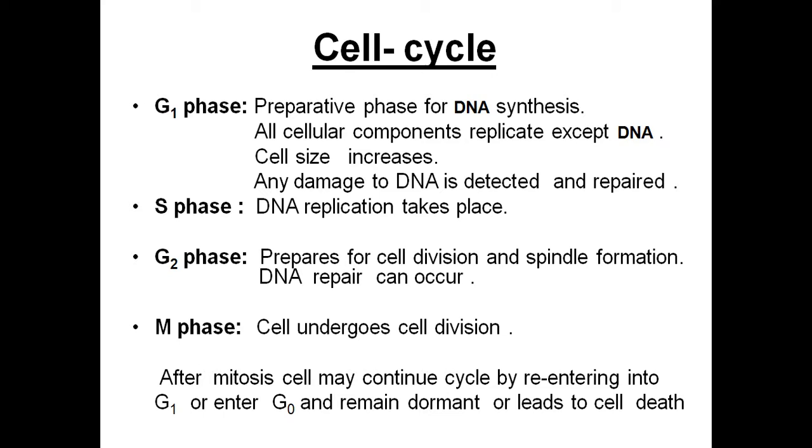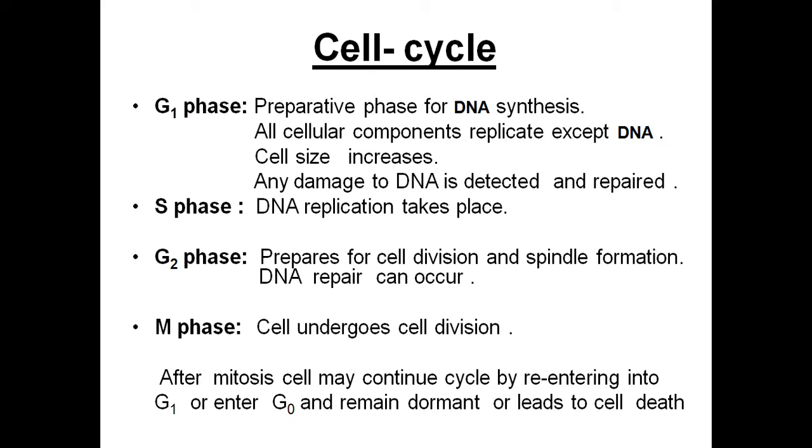And G2 phase means gap 2 phase. In this phase of the cell cycle, the preparation for cell division and spindle formation take place, and DNA repair can also occur in G2 phase. For cell division, if you remember, during metaphase, anaphase and telophase, the spindle formation is very important.